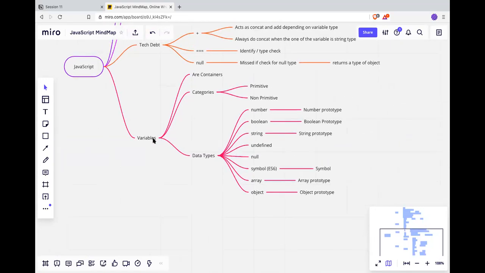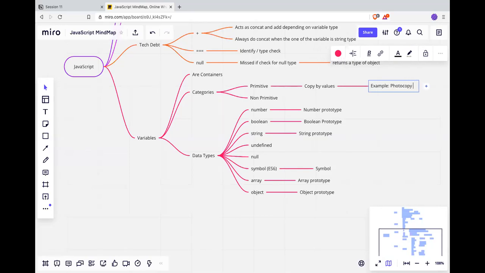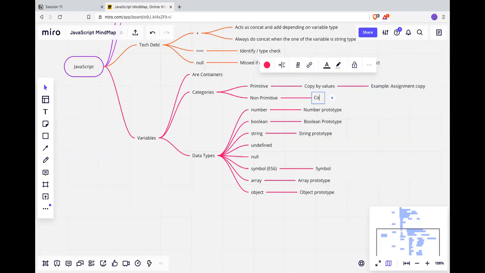With respect to variables, copy by value. Example: Xerox, photocopy machine. Or basically I'll say assignment copy. Okay. Better to relate this now. Non-primitive: copy by reference.